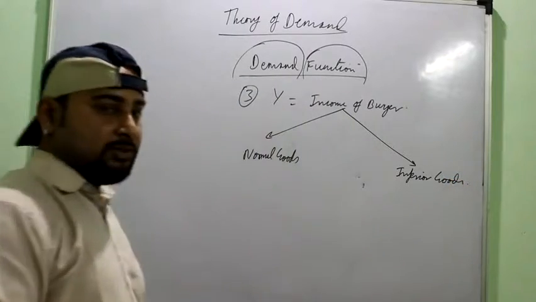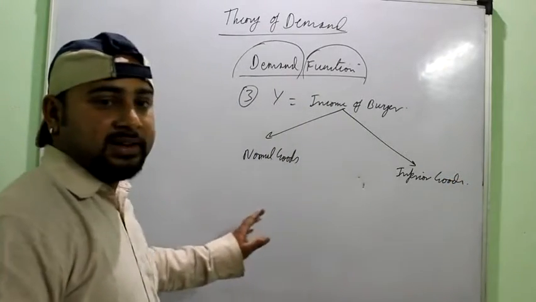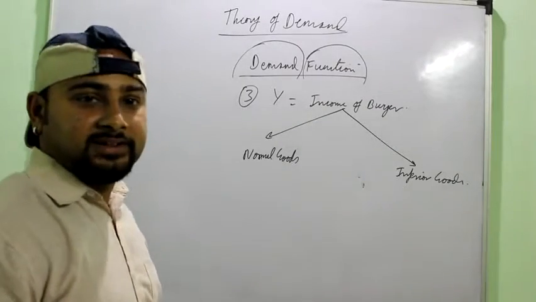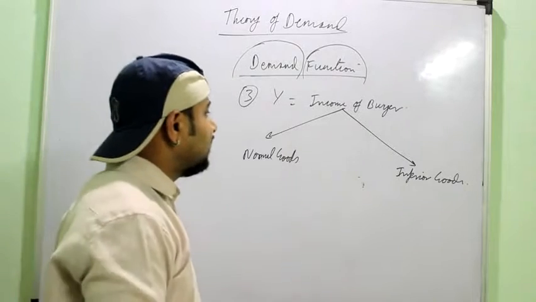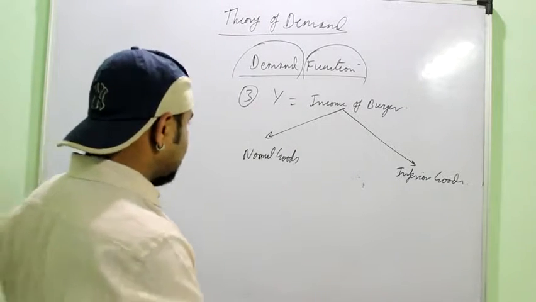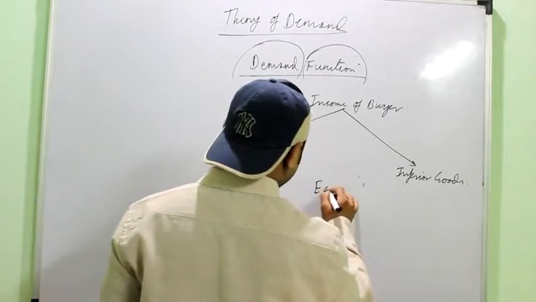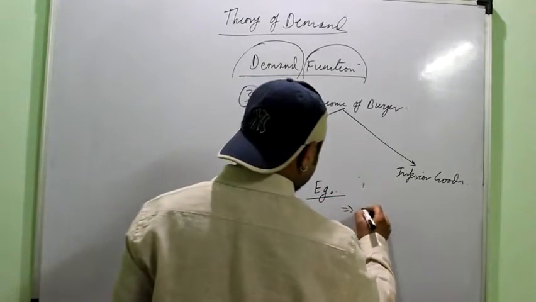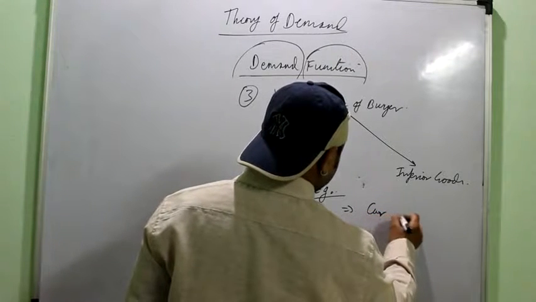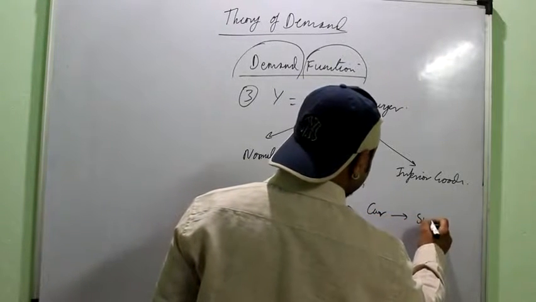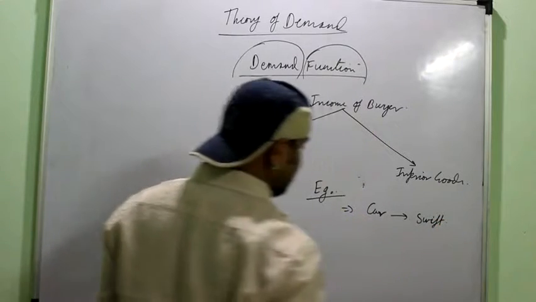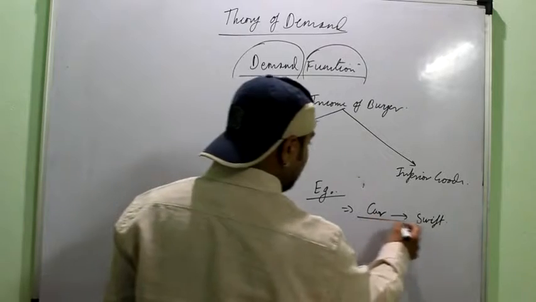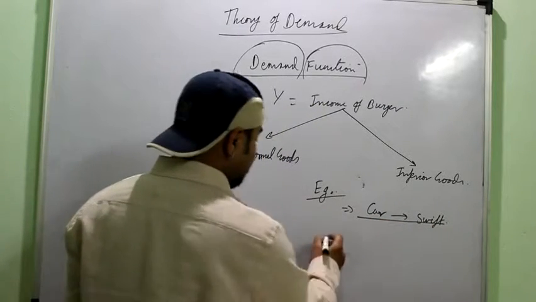Okay, first thing that we have to make clear is that it is not that a particular good is known as a normal good or an inferior good due to its characteristic. It is not like this. It depends on the income of the consumer. We'll just take an example so that we can understand. Suppose you and I want to buy a car. So maybe for us, say Maruti Swift is a normal good. Maybe Scorpio, maybe some other car, around 8 lakh, 10 lakh or 12 lakh. A normal car, I can buy it.